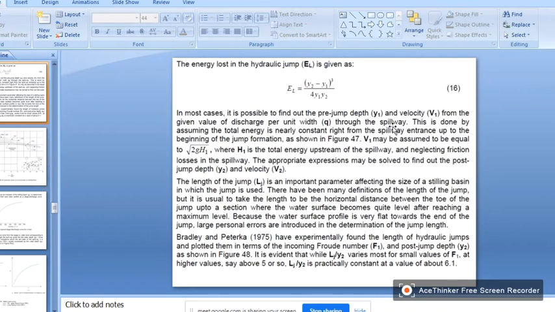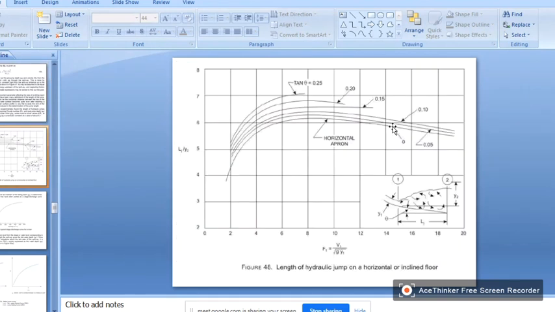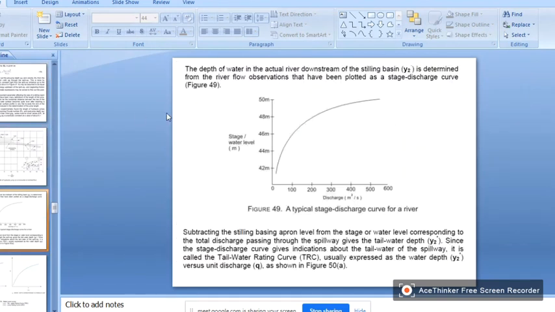So this is a typical stage discharge curve for a river, right? The stage discharge curve, as I said, depends upon the discharge, the stage changes.